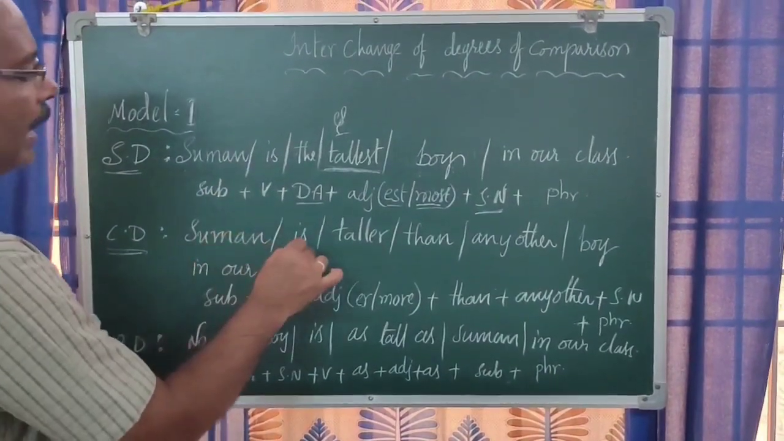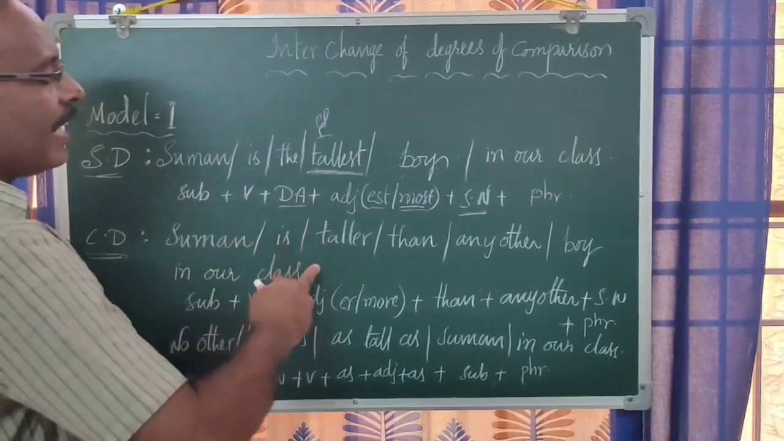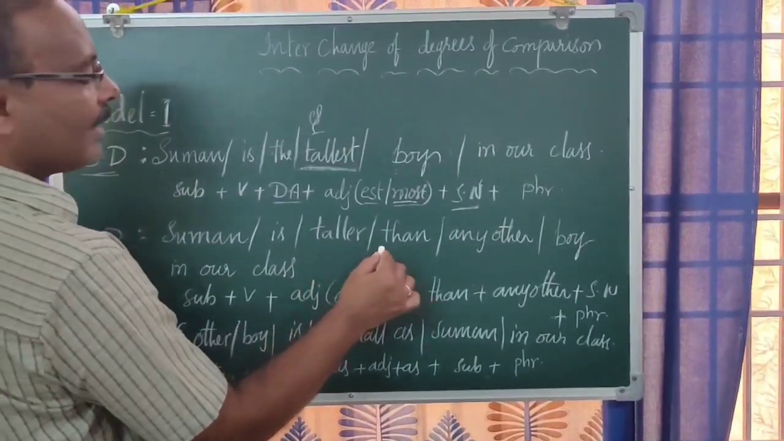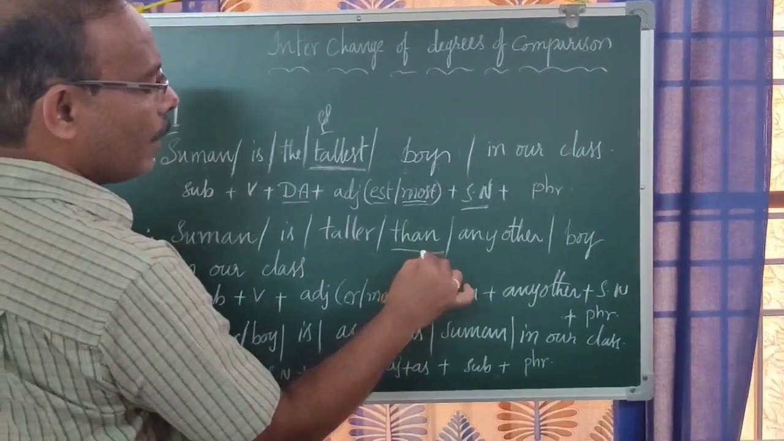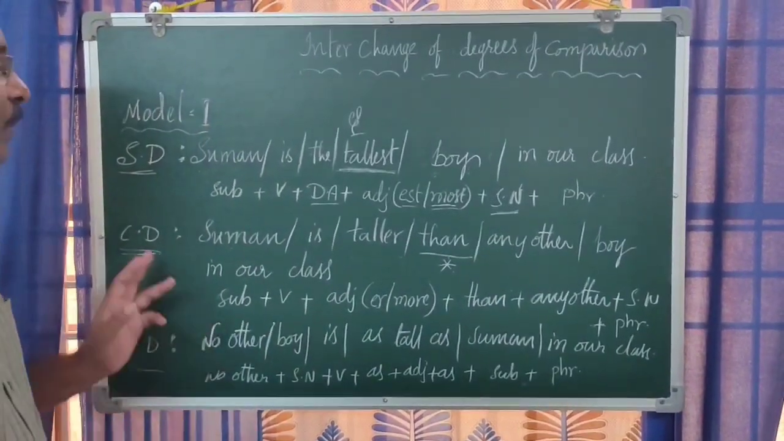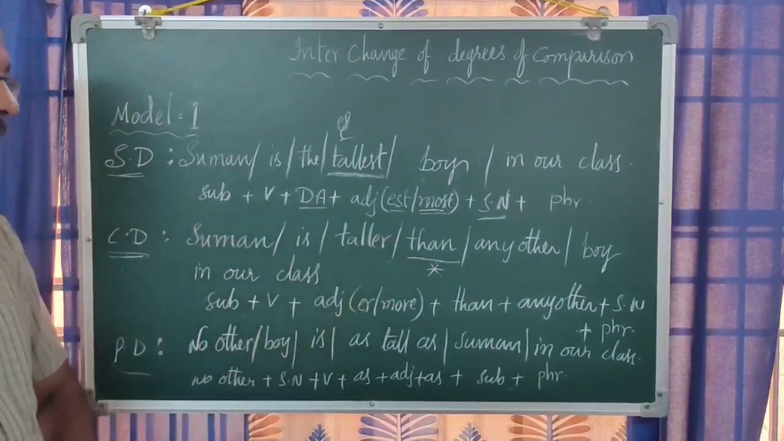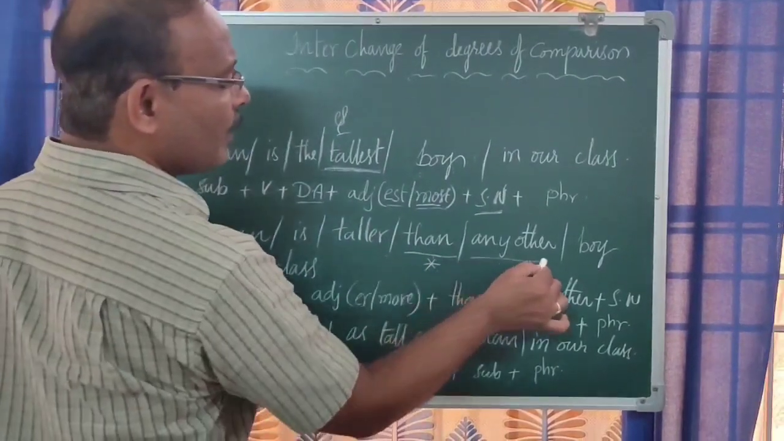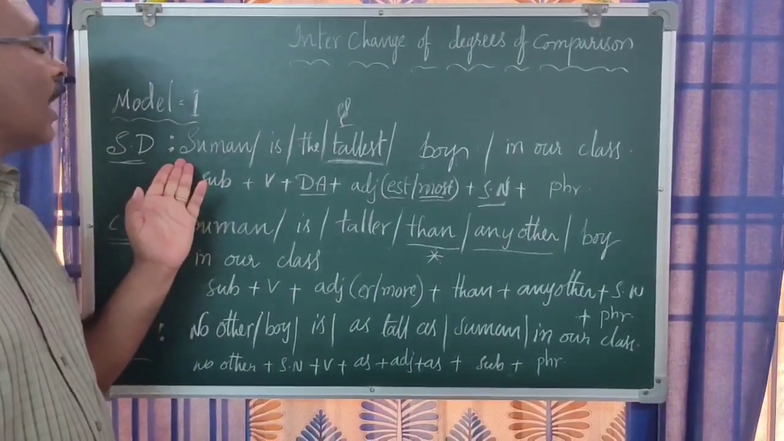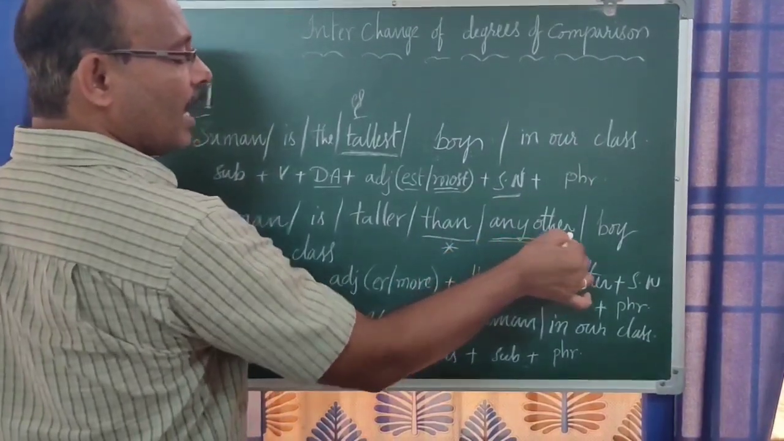Same, see, Suman is... we do not use any definite article here. Just directly we go with the adjective, that is, taller than. "Than" is a must. It is a very, very important aspect in this particular comparison. Whenever we use the comparative degree, "than" is a must, than something else. That's why we use "than". Why did we use "any other"? Because there is no other one who is taller than Suman in the class. That's why we used "any other" in the comparative degree.